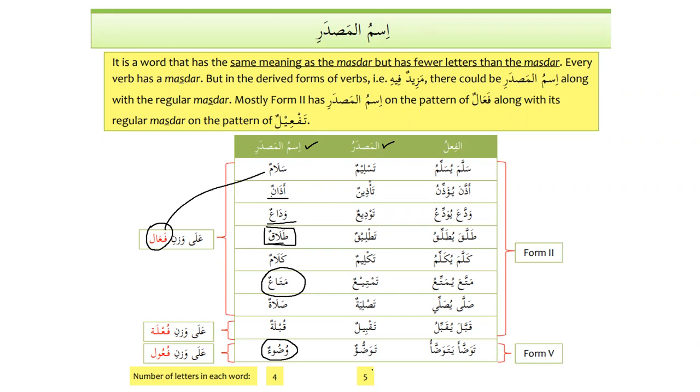And we can see over here that the real masdar has 5 letters, and ism al-masdar always has 1 letter less than that. So this one over here has 4 letters. So there is always 1 letter less than the real masdar. That's why I think it's called ism al-masdar.